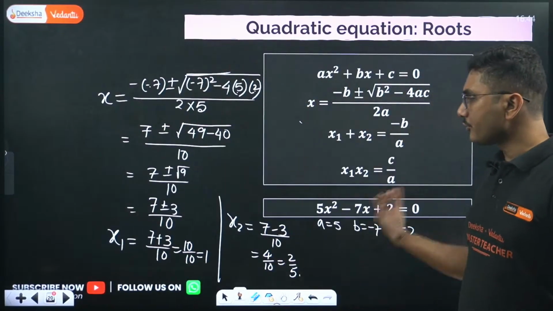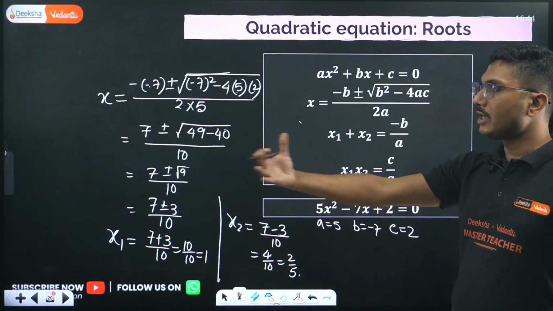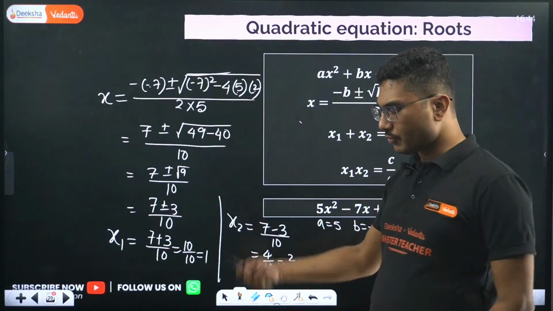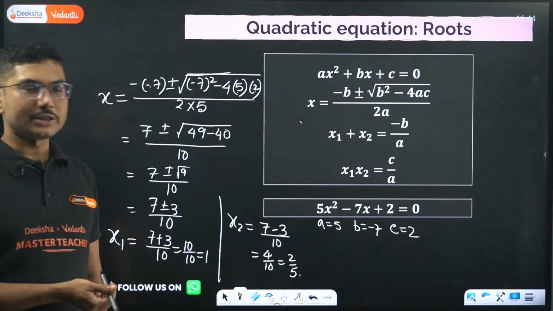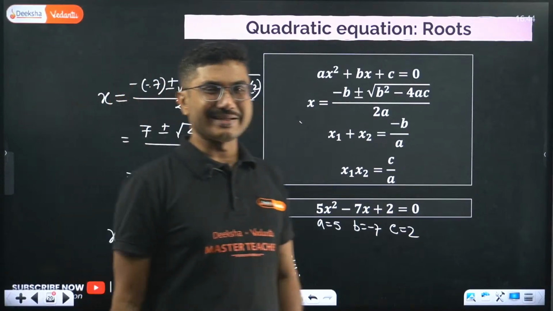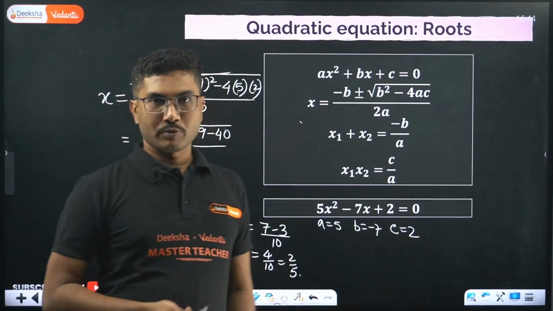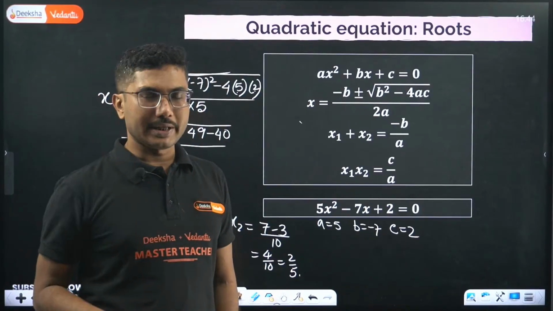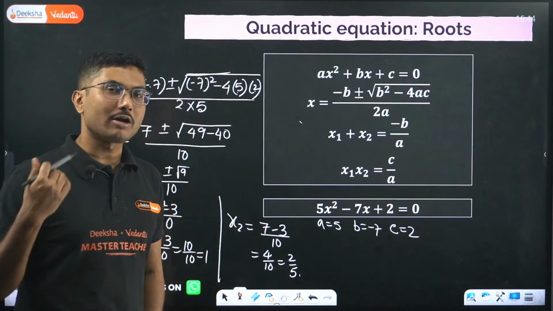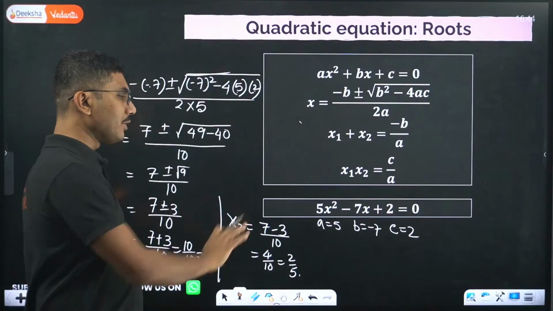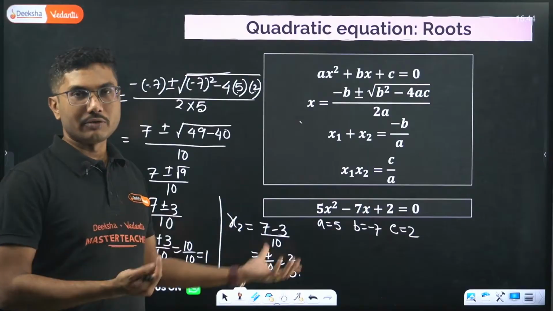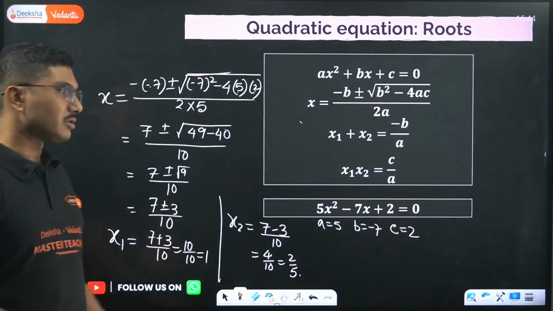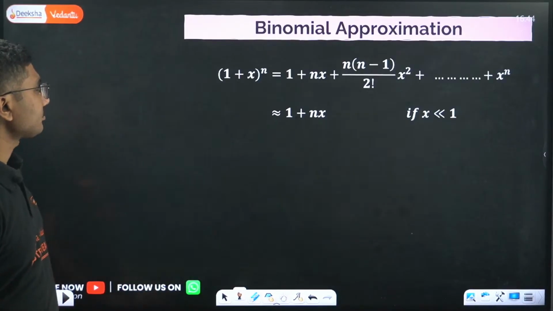Now based on situation to situation, sometimes we will find one x is positive, one x is negative. We will only consider the positive value, we will not consider the negative value. For example, resistance cannot be negative. Capacitance cannot be negative. So there are many quantities which cannot be negative. So if you are solving a question and you find one root is negative, you have to ignore the negative root. That is not the solution of the given problem.